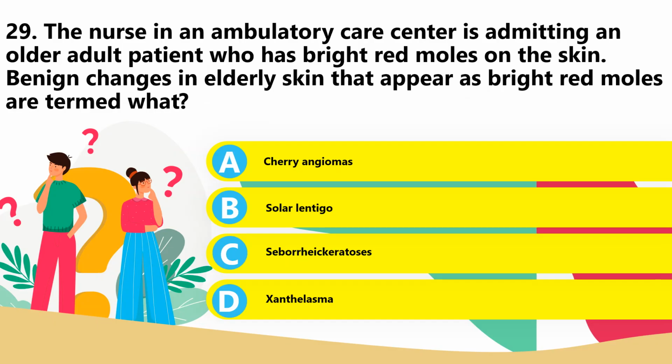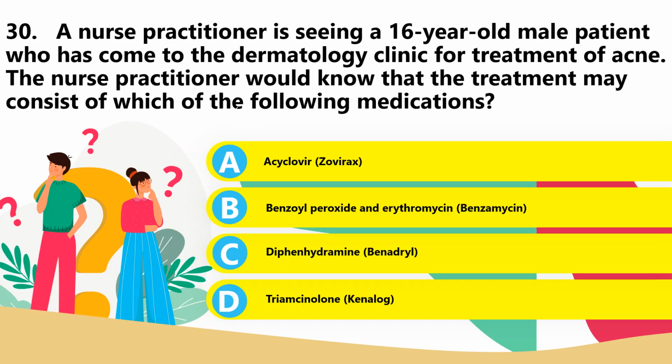The best answer is letter A, because cherry angiomas appear as bright red moles, while solar lentigo are commonly called liver spots, and seborrheic keratosis are described as crusty brown, stuck-on patches, while xanthelasma appears as yellowish, waxy deposits on the upper eyelids. 29. The answer is letter A.